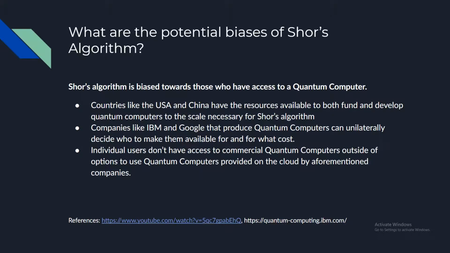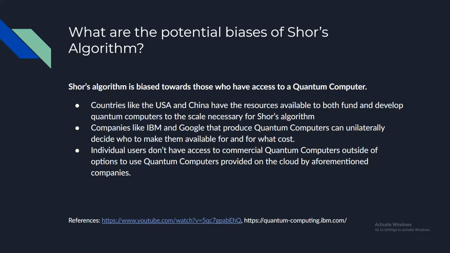So, what are the potential biases of Shor's algorithm? Well, Shor's algorithm is biased towards those who have access to a quantum computer. Countries like the USA and China have the resources available to both fund and develop quantum computers to the scale necessary for Shor's algorithm. Likewise, companies like IBM and Google have these same resources and can unilaterally decide who to make them available for and for what cost.